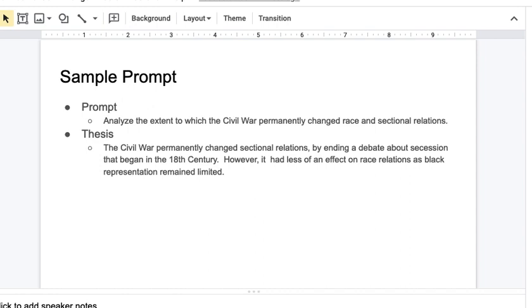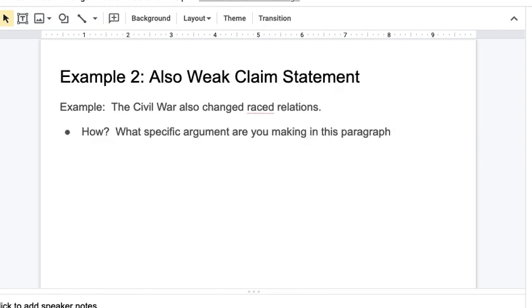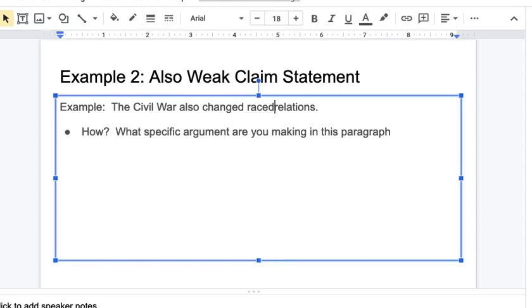So a lot of times AP prompts will ask you not just to identify an effect, but analyze the extent to which it is important. Claim statement. Here's an example of a poor claim statement. One political result of the Civil War was the passage of the 13th, 14th, and 15th Amendments. This is purely factual, it's not argumentative, it doesn't even really answer the question, it doesn't tell me what changes there are to race relations. Claim statement 2. The Civil War also changed race relations. How? What specific arguments are you going to make about race relations?